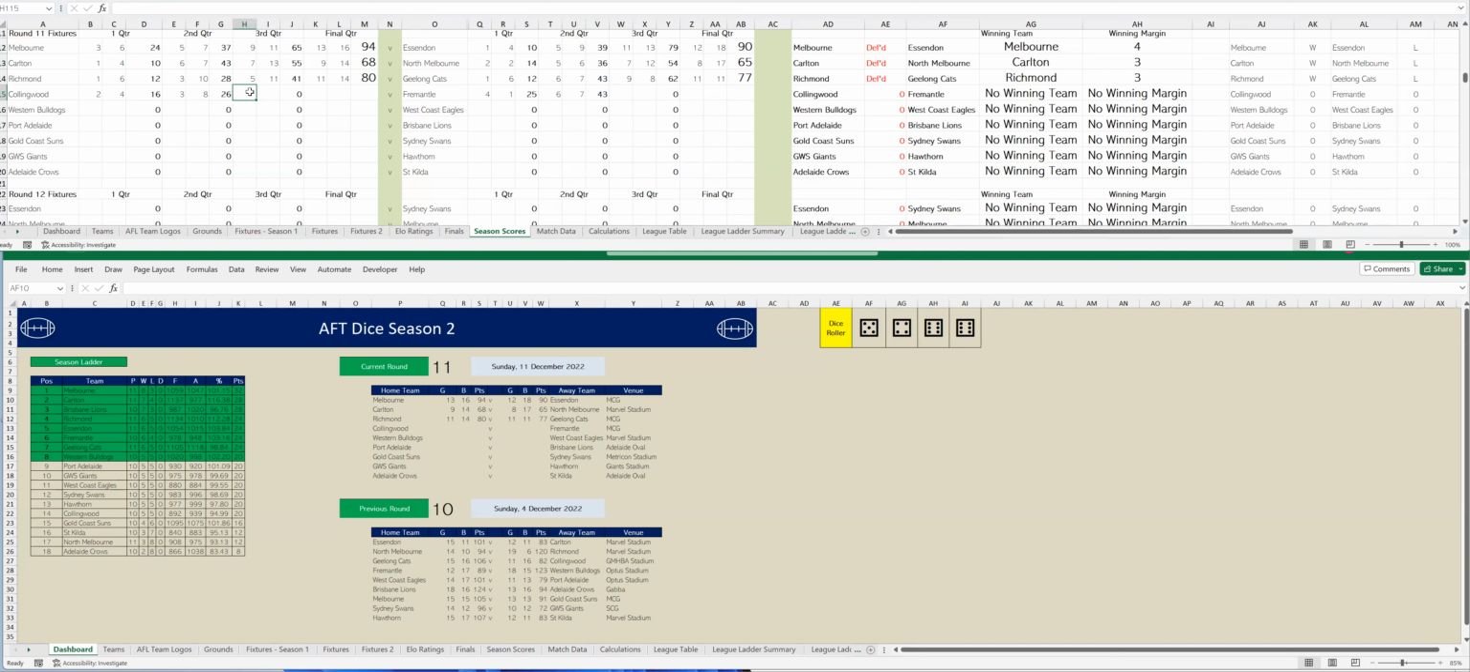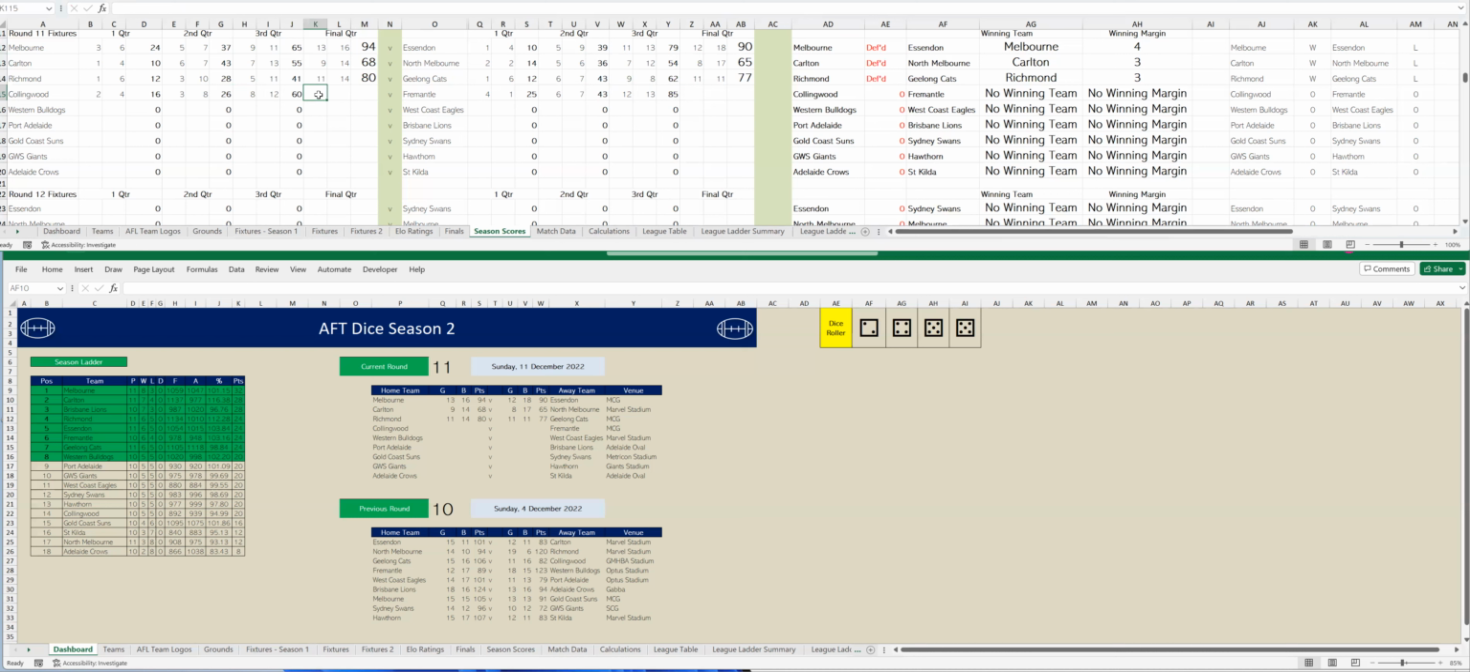Collingwood's kicking 5 goals 4 in that third quarter. So that's 8 goals 12. To Fremantle 6 goals 6, so that's 12 goals 13. And Fremantle have a handy lead of 25 points going into the last quarter. Let's go to the last quarter.